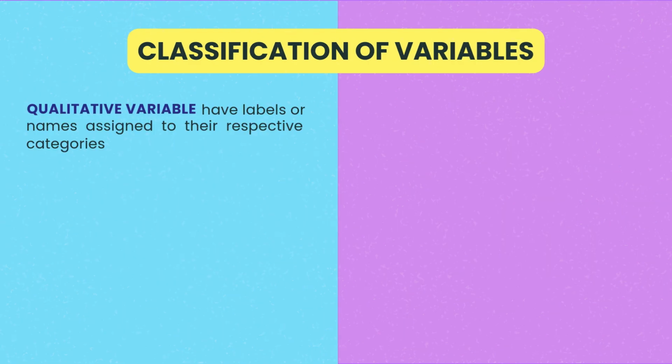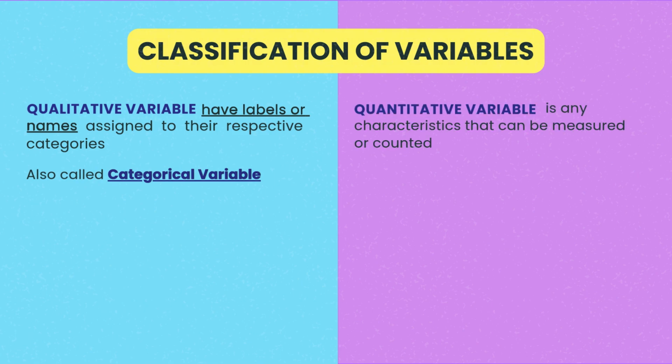A qualitative variable, from the root word quality, are variables that have labels or names assigned to their respective categories. And that is why it is also called a categorical variable. Whereas when we talk about a quantitative variable, from the root word quantity, these are variables that can be measured or counted. And that is why it is also called a numerical variable.